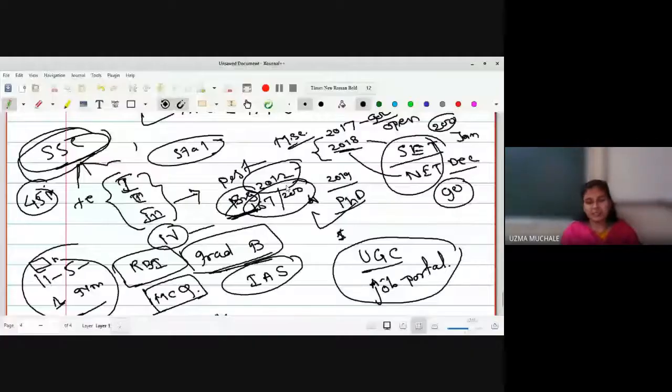My father was thinking that I must do it, so I have taken the gold medal of MSc. And he was thinking I should qualify the SET, so I have qualified that also. But now my aim is to get somewhere a permanent job.